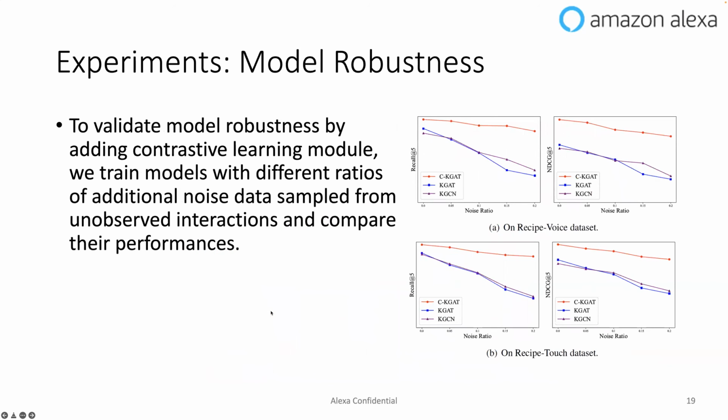Also, we try to validate the model robustness by adding the contrastive learning module. We train models with different ratios of additional noise data sampled from the unobserved interactions and compare their performances. So we can see that if we add more noisy data, all those models' performance drops, but our proposed CKGAT model still outperforms in all the scenarios, and it does not drop as much as the other 2 baselines, meaning that our model is more robust on noisy data.